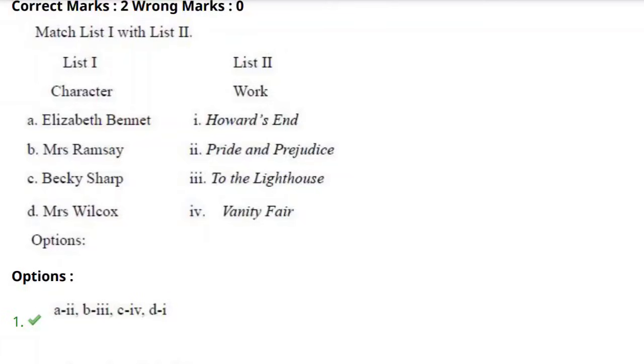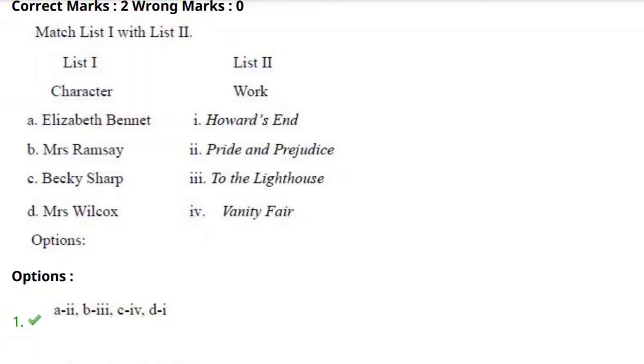Howard's End by E.M. Forster, Pride and Prejudice by Jane Austen, To the Lighthouse by Virginia Woolf, Vanity Fair by William Makepeace Thackeray. Now we are going to match the characters with the work.